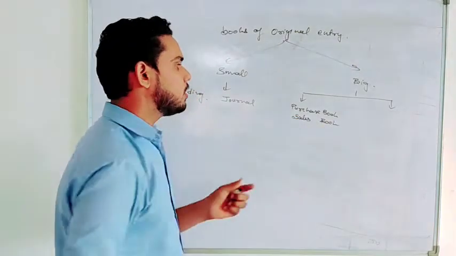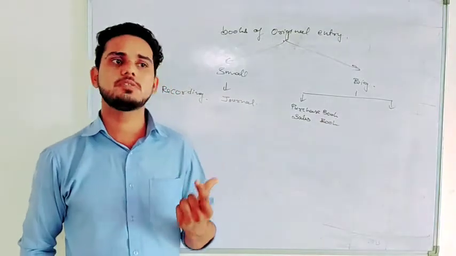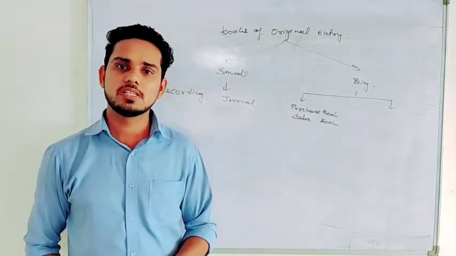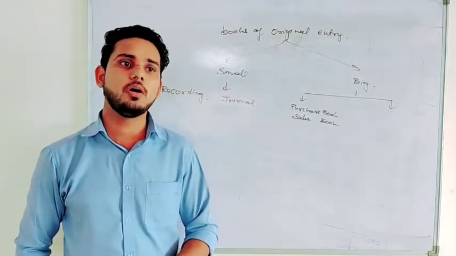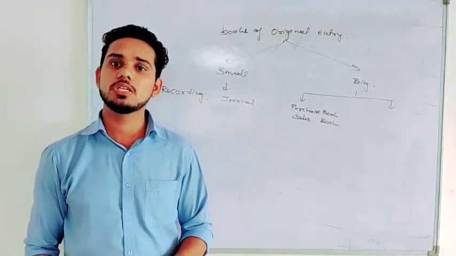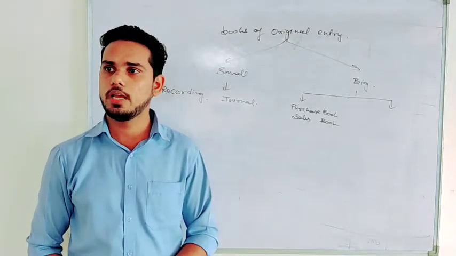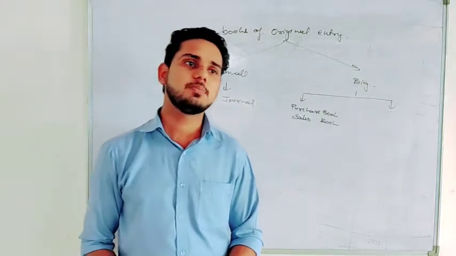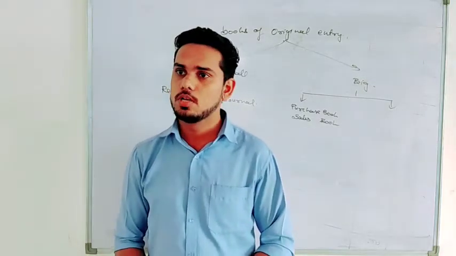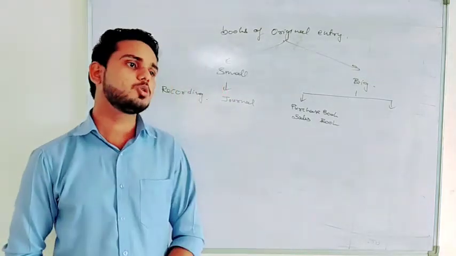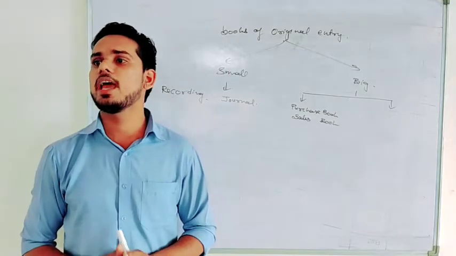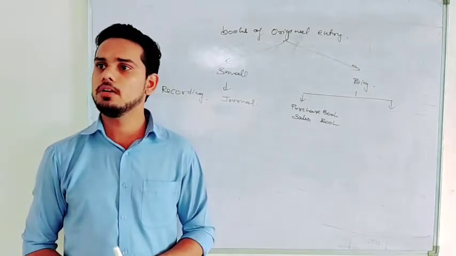So there is actually no specific book specified. It depends upon the business and upon the nature of transactions which are occurring more. So if in some business, let's suppose cash transactions are more, they will prepare a separate book of original entry known as the cash book. Getting my point now?